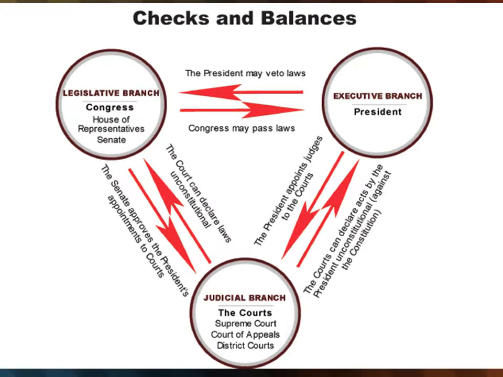Now let's look at the bottom right one. The executive branch, the president, has the right and the power to pick what judge he wants to be in the Supreme Court. But the courts can declare acts by the president unconstitutional. So if the president does something that doesn't match the Constitution, they can tell him he can't do that. That is a check and balance. So when one branch looks at what the other branch is doing and says they can or cannot do it, that is checks and balances.